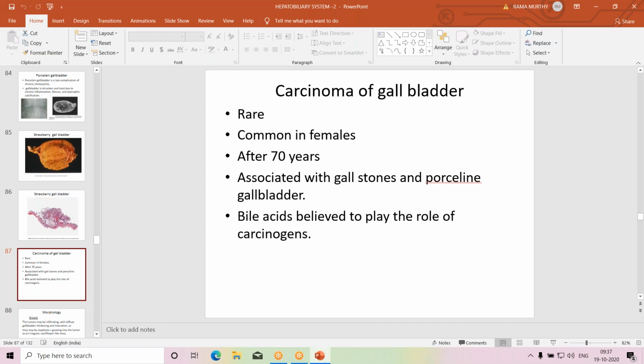Carcinoma of gallbladder. Cancer may arise from the gallbladder. It is rare but occurs more commonly in females after the age of 70 years. So there is always a history of gallstones or porcelain gallbladder, and bile salts are believed to play the role of carcinogens.